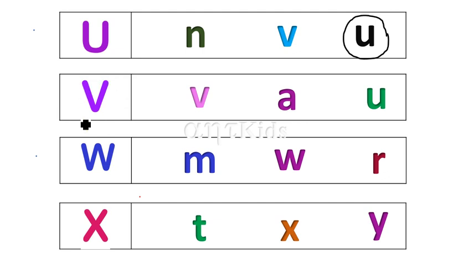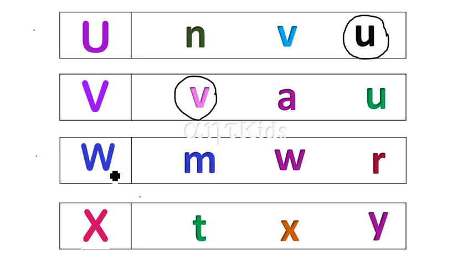V. V says V. The sound of V is V. Where is V? Find out. This one is V or this one is V? This is U. Just now we found U. So this is your V. V says V. And this one is W.